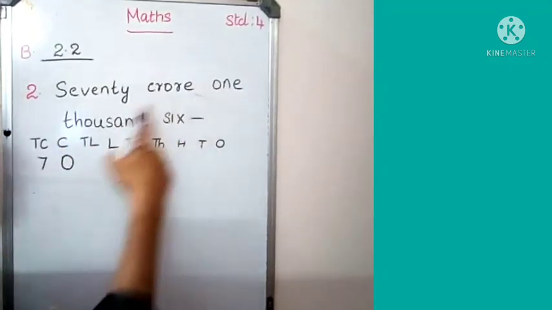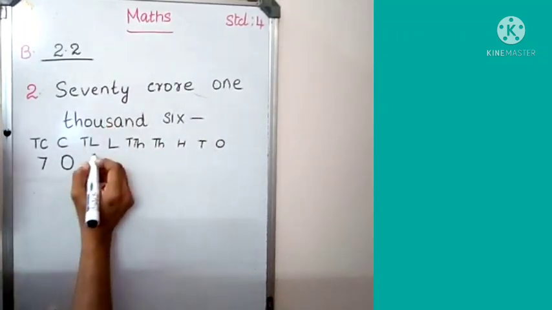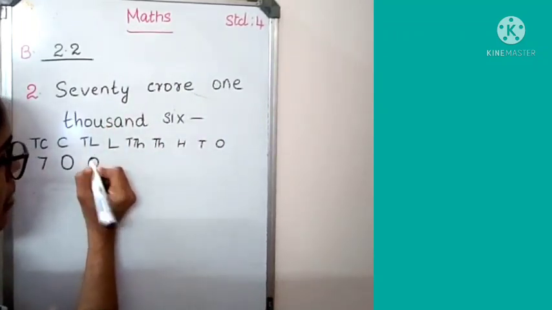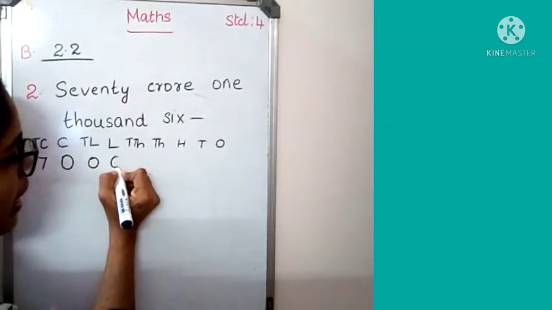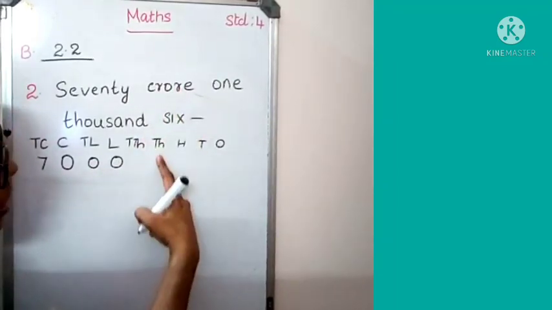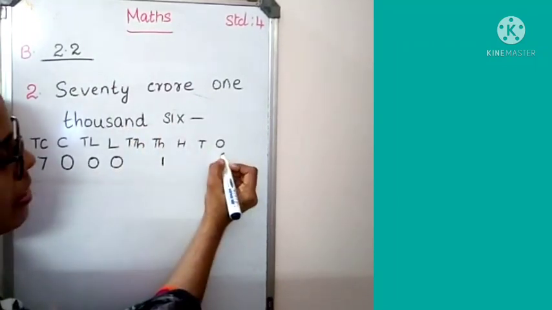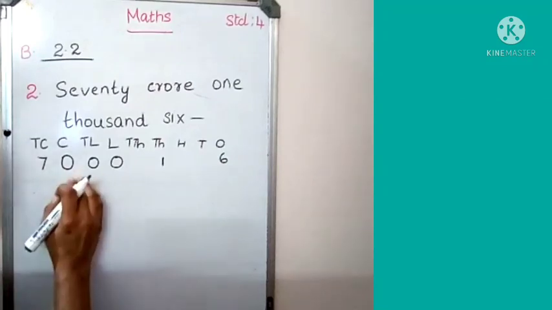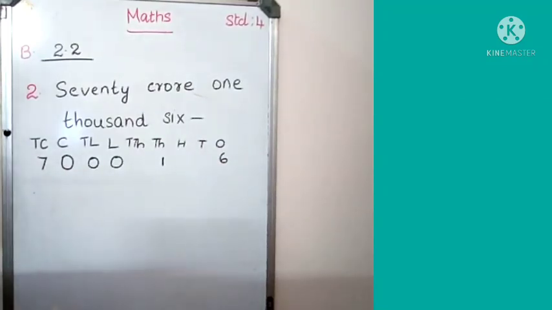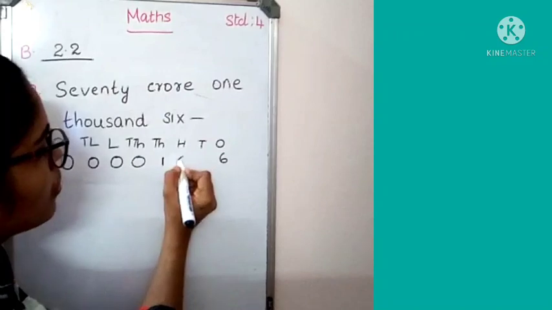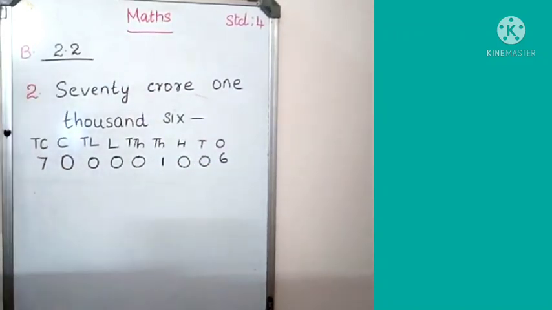Then 1006. Lakh place 0, 10 lakh place 0. 1006 means here 1 in the thousand place and 6 in the last place. All other places we have to put which digit? Yes, 0. Put here 0, 0, 0. Got the number? How fast we got the number? This is an easy method.